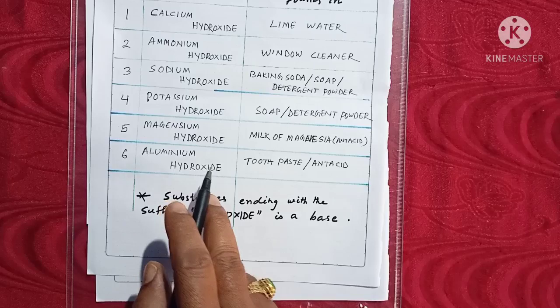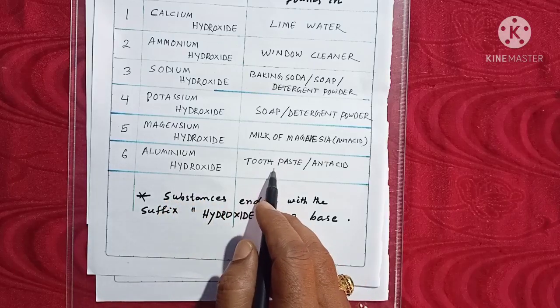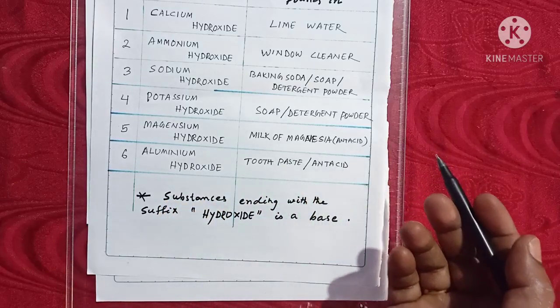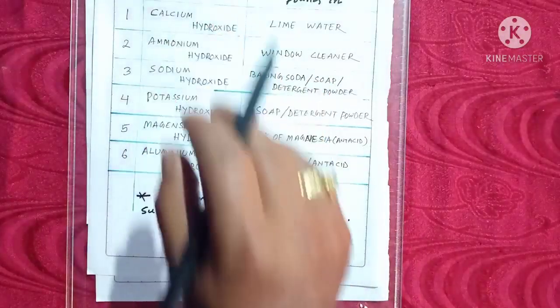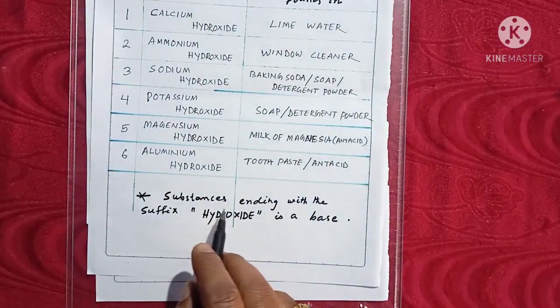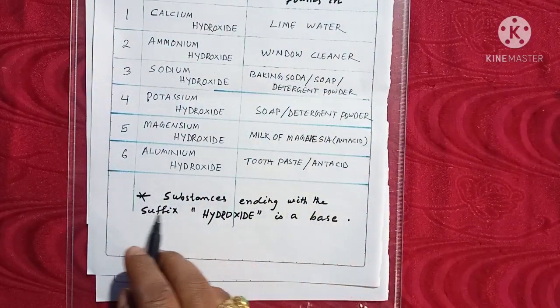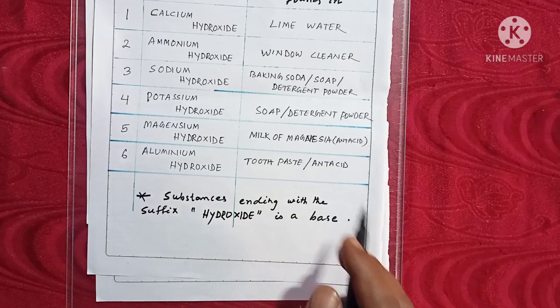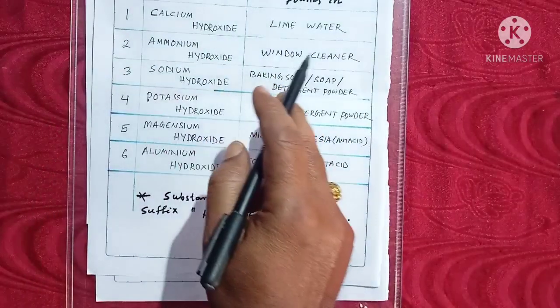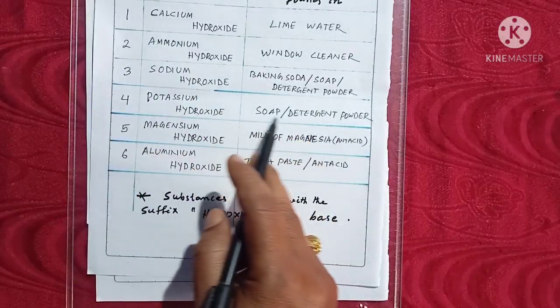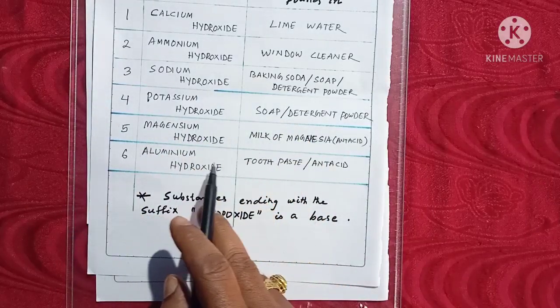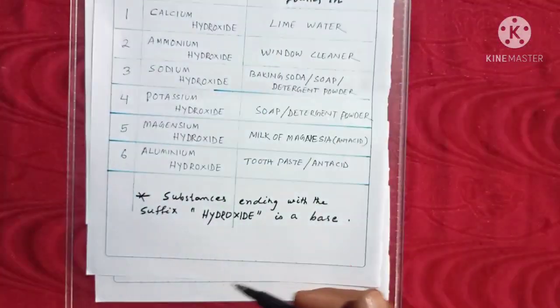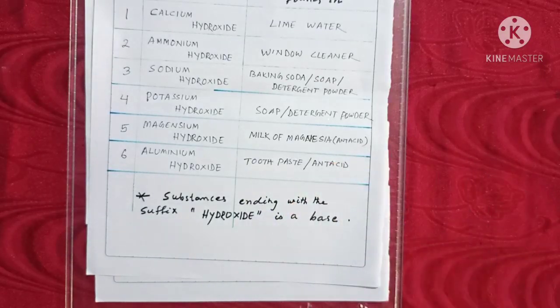Aluminum hydroxide is found in toothpaste or antacid. So here you observe, students, substances ending with the suffix hydroxide are bases. Calcium hydroxide, ammonium hydroxide, sodium hydroxide, potassium hydroxide, magnesium hydroxide, aluminum hydroxide, all these are bases.